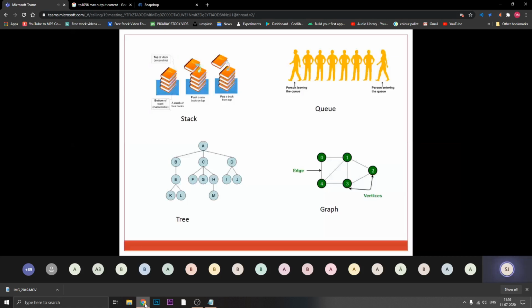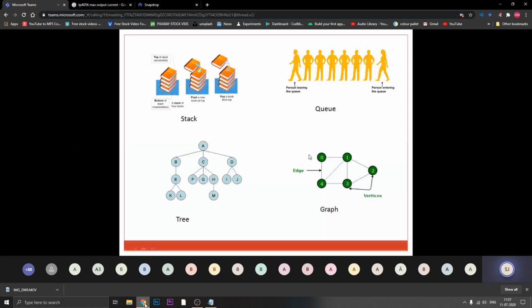In tree and graph, as per this diagram, you cannot give any top level, first level, middle level, or least level into the graph. Because if you observe a tree, every component will have its own upper authority or upper level existing over here. But in a graph, you cannot say that level 0 is at the topmost level, level 1 is at the topmost level. No, any component can be at the same level, can be at a different level, or you cannot differentiate those numbers in a hierarchy manner.